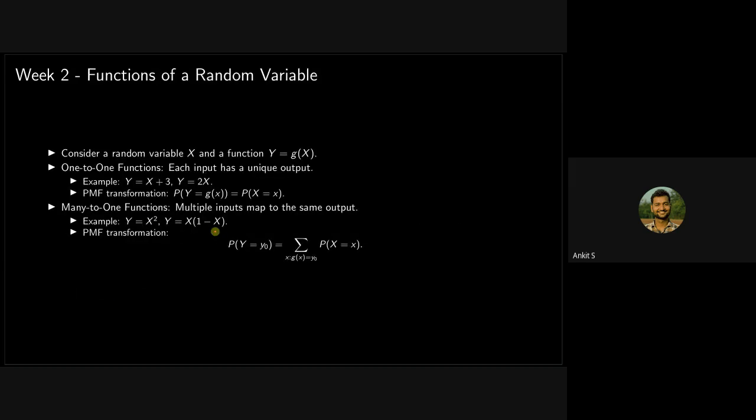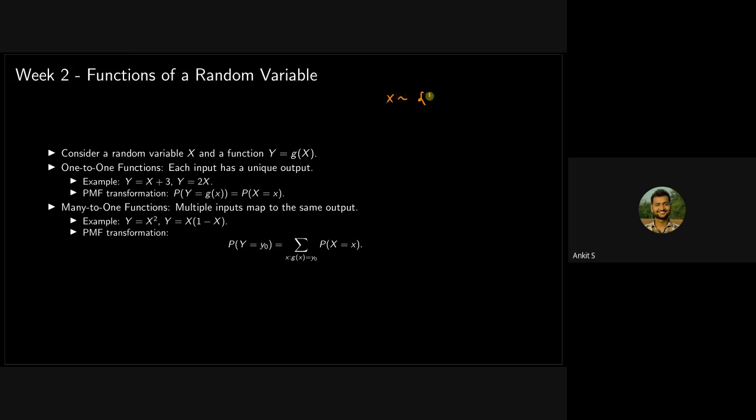Then in week 2, we have a very important concept, that is function of a random variable. How do you deal with functions of a random variable? So for example, you have a random variable. Suppose you throw a die. Let's take the simple example.